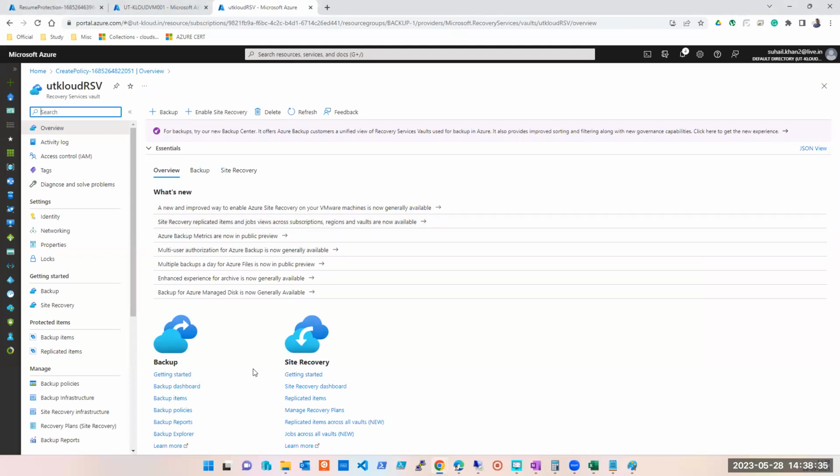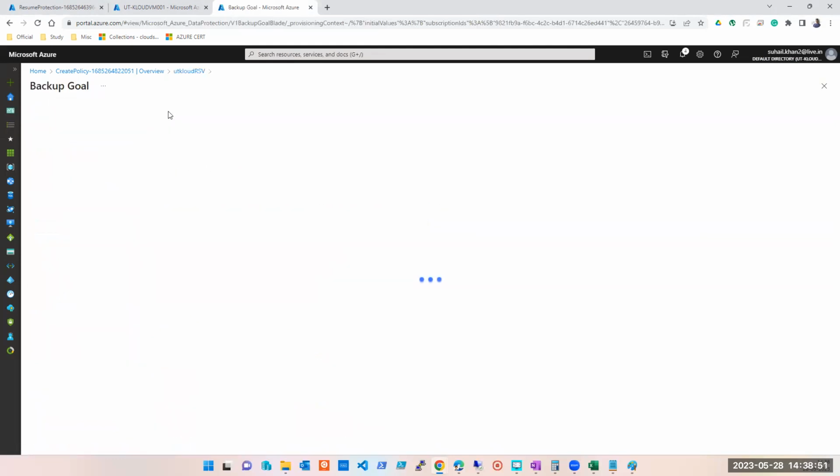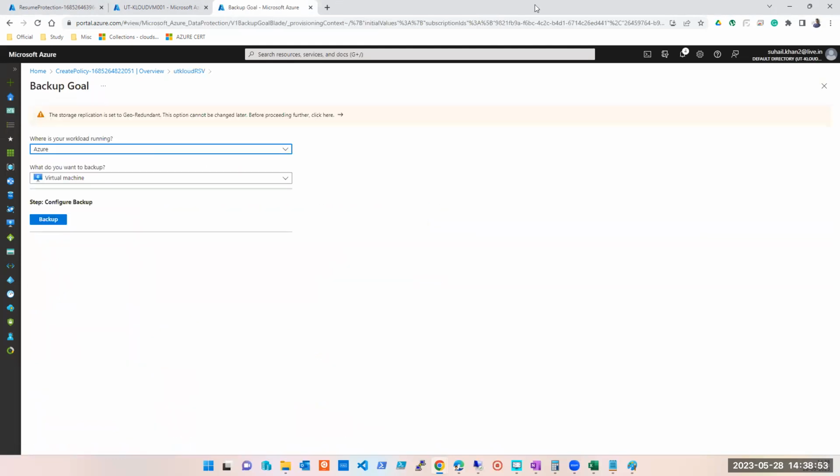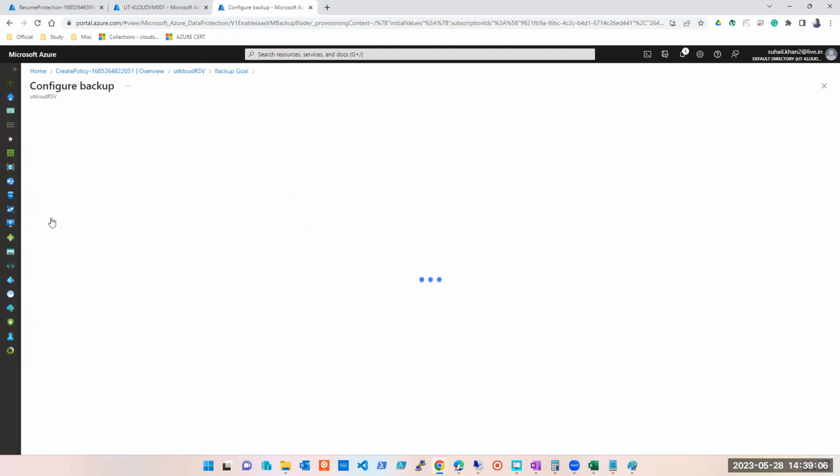Now how to start backup. Okay, we have created our policy. We already have existing policies. Either we can use that or we can use our policy, but how to start backup? So either I can start from here, I can start from here, I can start from here. It is taking me to one place. Let's click on start. What am I backing up? Is it on-prem? Is it hub? Is it HCI or is it normal Azure? In our case, it's Azure. And it is Azure virtual machine. So click on backup.